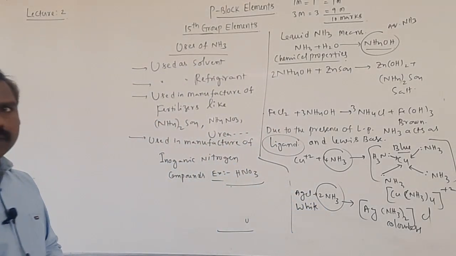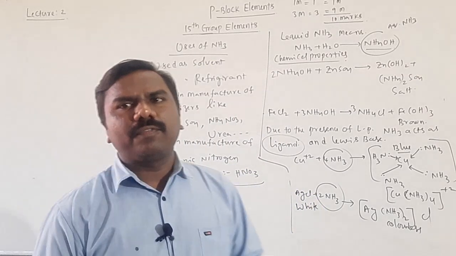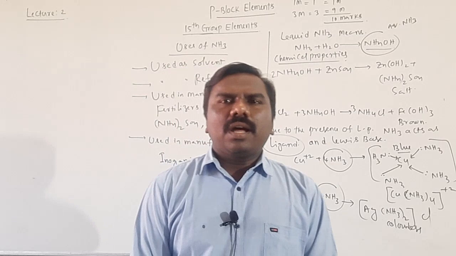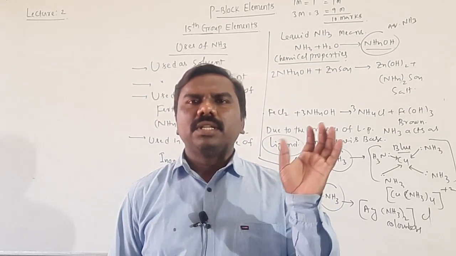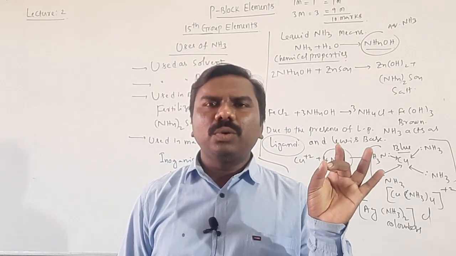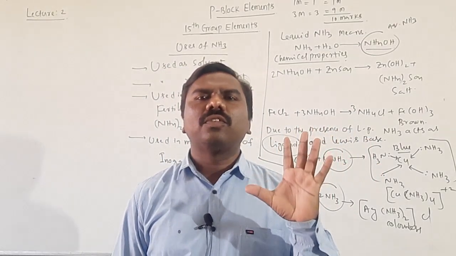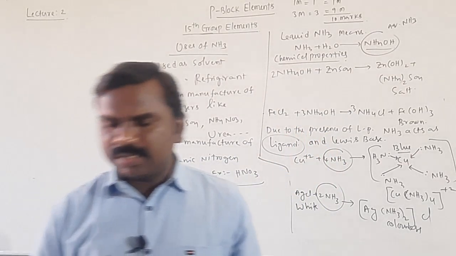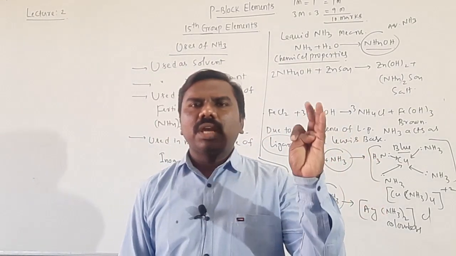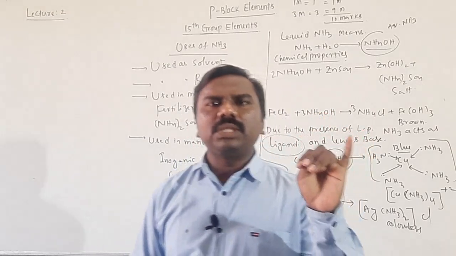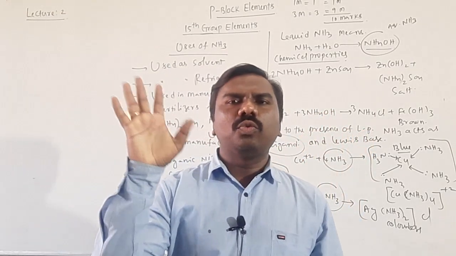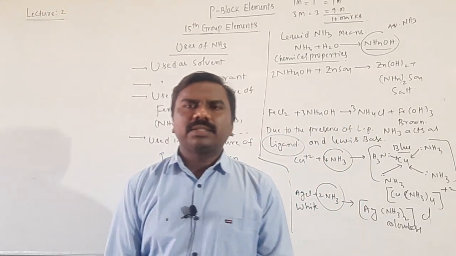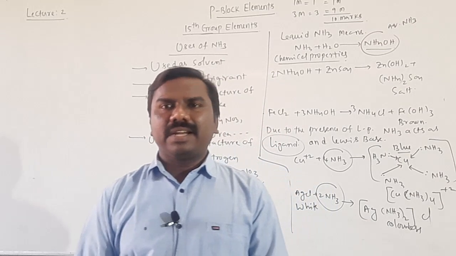Now, the third compound of nitrogen is oxides of nitrogen. So, there are many oxides. One is N2O, NO, N2O3, N2O4, N2O5. Totally there are 6 oxides. So, N2O, NO, NO2, N2O3, N2O4 and N2O5. Nitrogen monoxide, dioxide, tetroxide, pentoxide and nitrous oxide, nitric oxide.